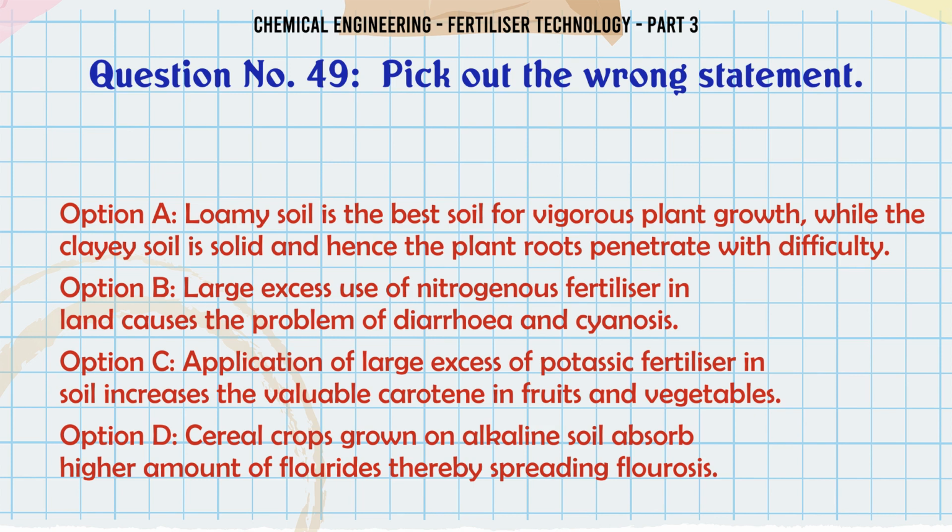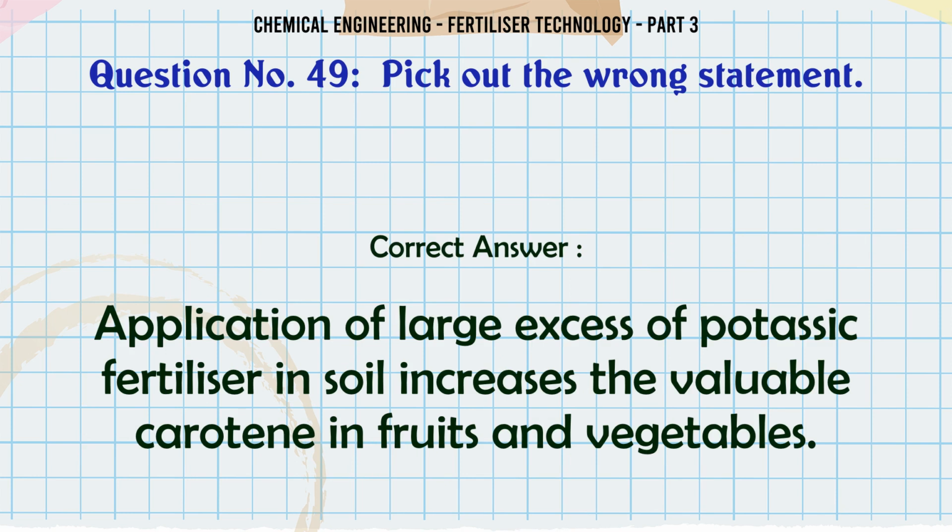B. Large excess use of nitrogenous fertilizer in land causes the problem of diarrhea and cyanosis. C. Application of large excess of potassic fertilizer in soil increases the valuable carotene in fruits and vegetables. D. Cereal crops grown on alkaline soil absorb higher amount of fluorides thereby spreading fluorosis. The correct answer is application of large excess of potassic fertilizer in soil increases the valuable carotene in fruits and vegetables.